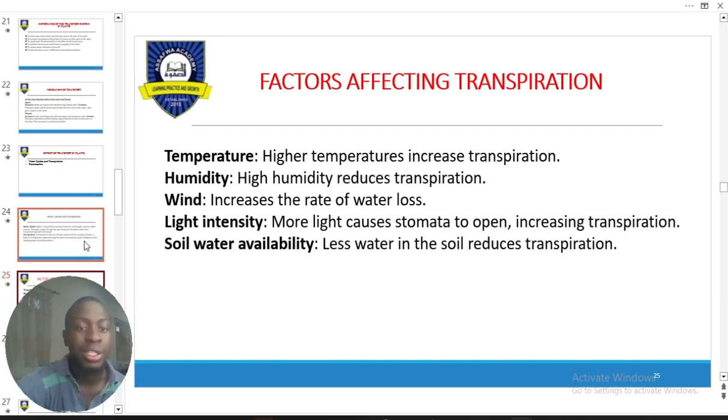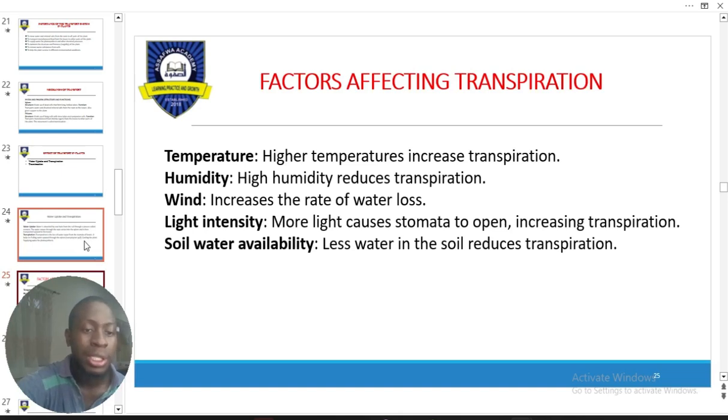Now, soil water availability, very important, right? If your soil has less water, there will be less transpiration, like those plants in the desert. If it has too much water, it has to what? Have high transpiration, because at the end of the day, if it does not give up this water, it will end up having its cells bursting.